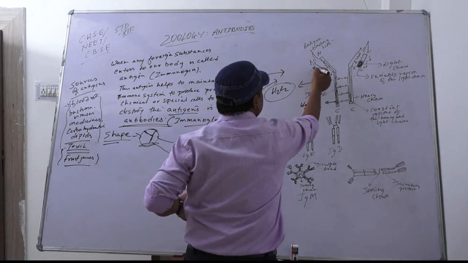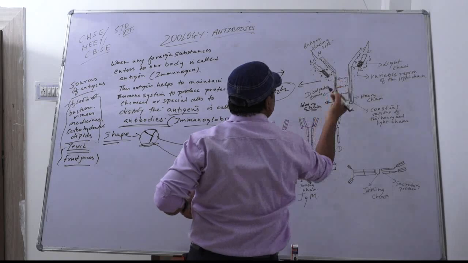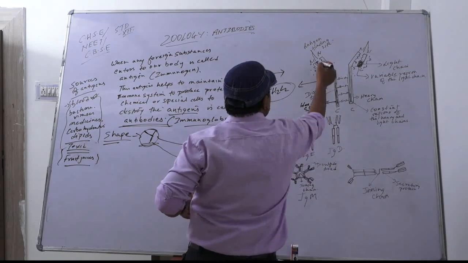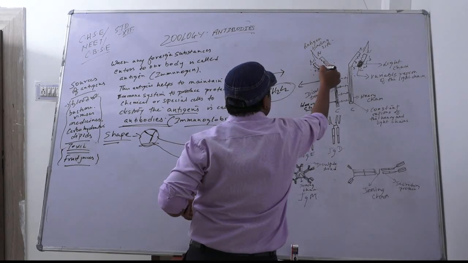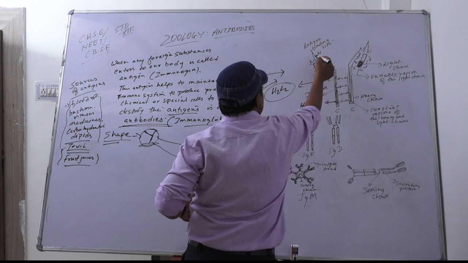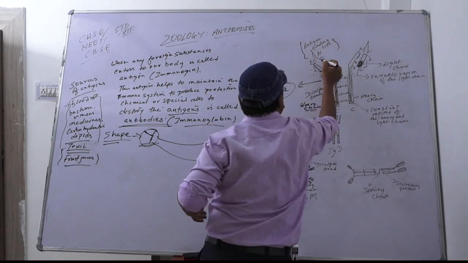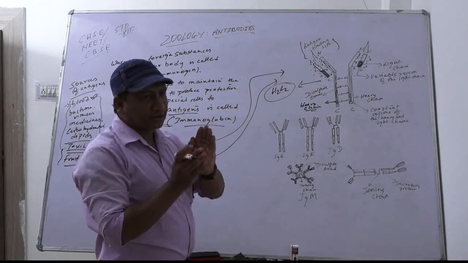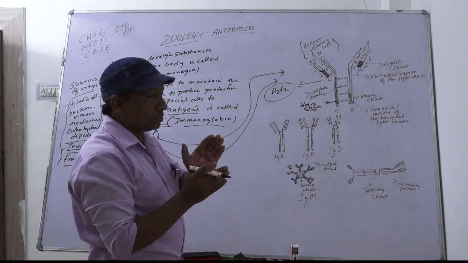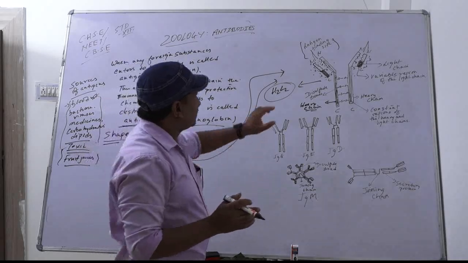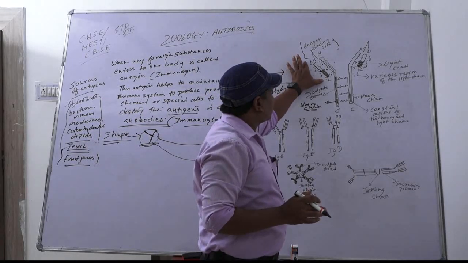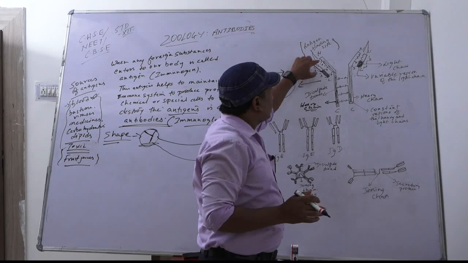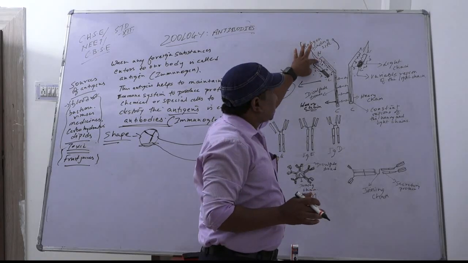So this is light chain and this is heavy chain, and the bond is a disulfide bond. Now, this particular area where the antigens will come to the site of the antibody is called the antigen binding site. In this site, antigens will come and they will obey the theory of lock and key. So the lock and key process is taking place over here. Antigen is binding to the antibodies, and this is the binding site of antigens.